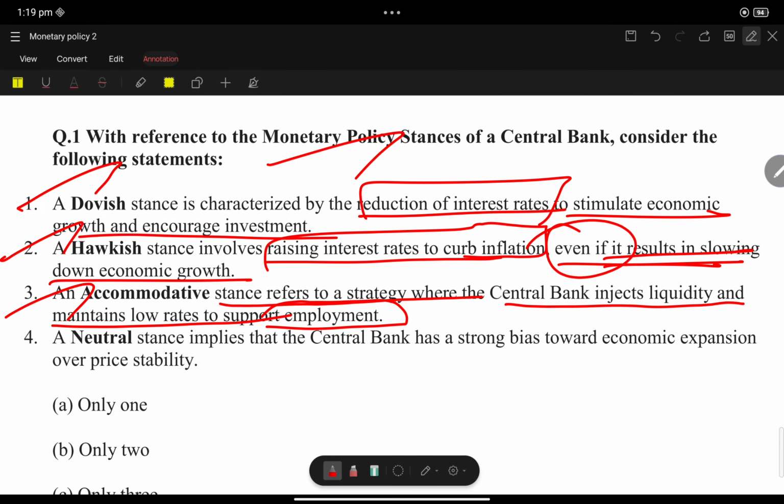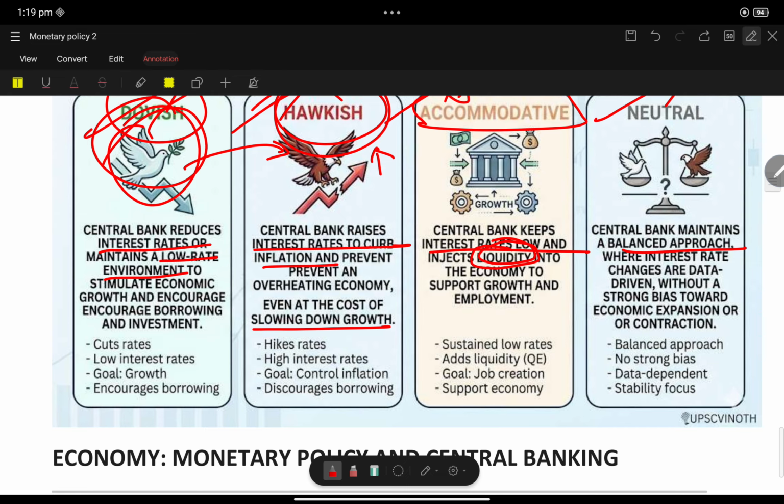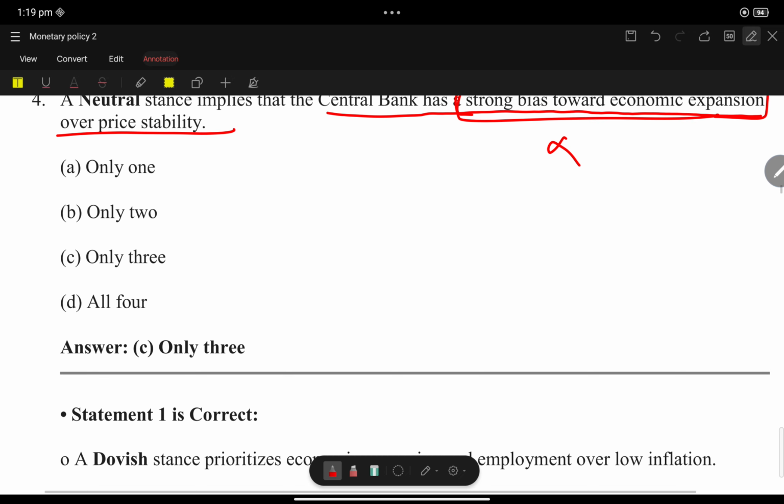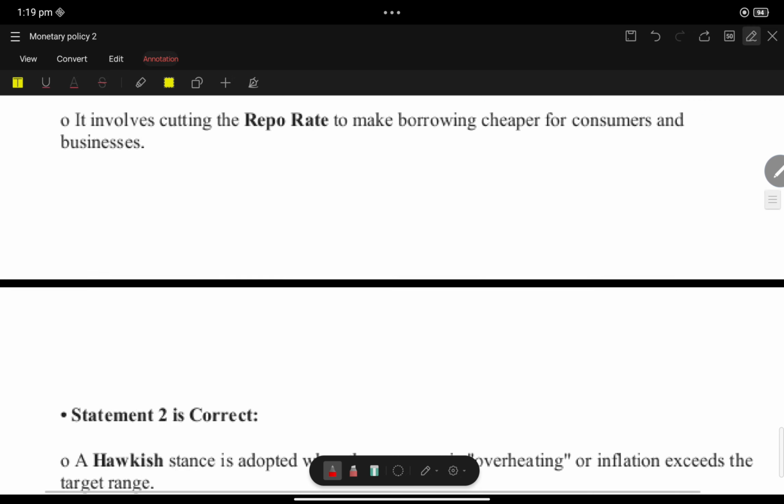A neutral stand implies the central bank has a strong bias towards economic expansion over price stability. No. A neutral stand is a balanced approach. The central bank does not go for pro-growth and also does not go for anti-growth, so they will maintain a balance. But here they are giving a strong bias towards economic expansion. No, statement 3 is wrong. Only 3 is correct.